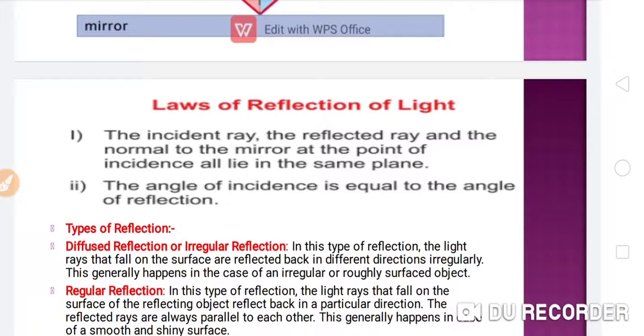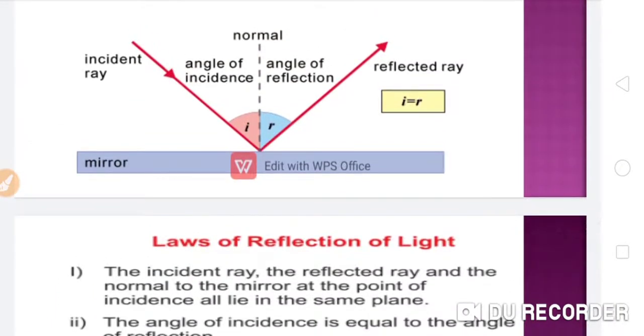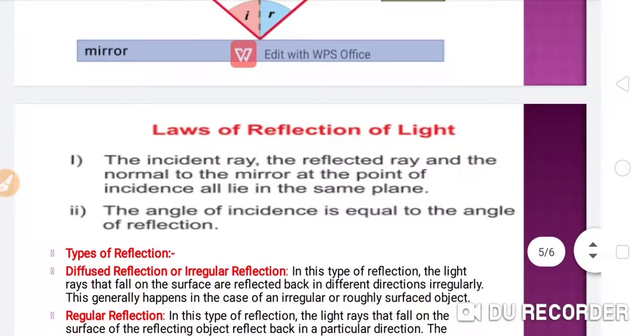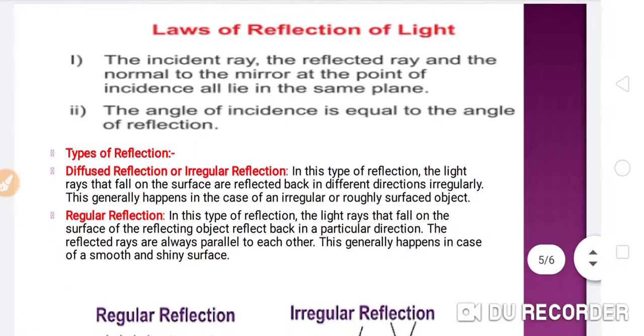And the second one: the angle of incidence is equal to the angle of reflection. Means if in this figure the angle of the incident ray is 30 degrees, the reflected ray angle will also be 30 degrees. Okay, so the angle of incidence is equal to the angle of reflection.